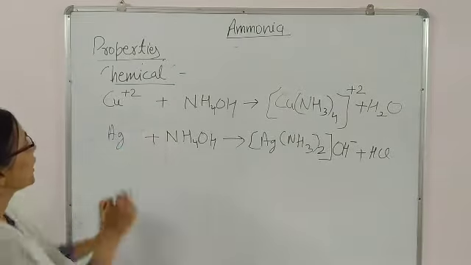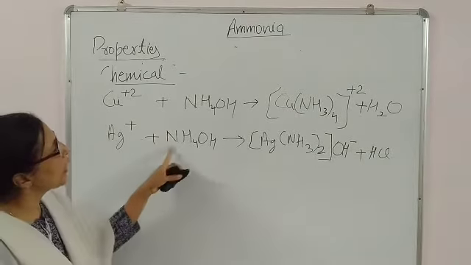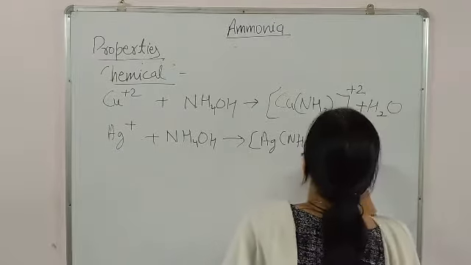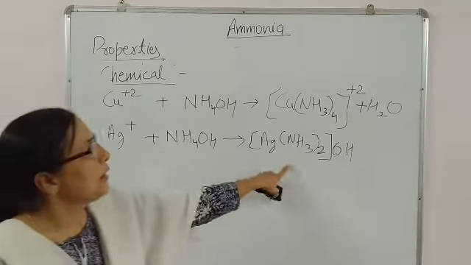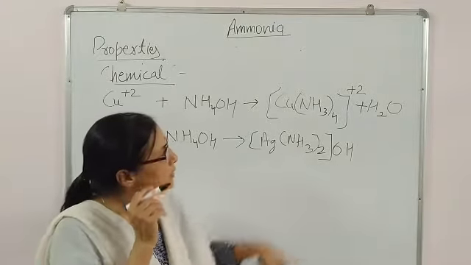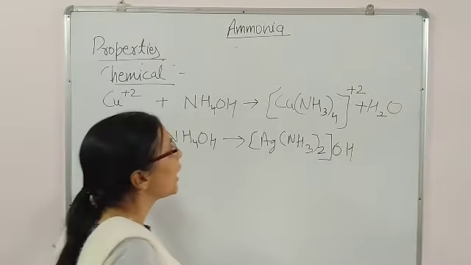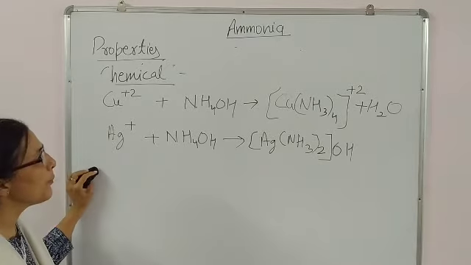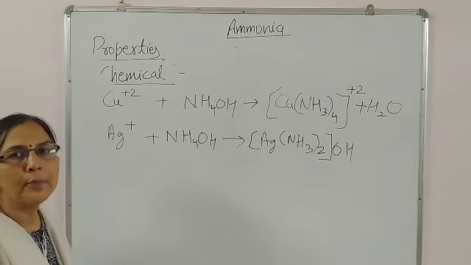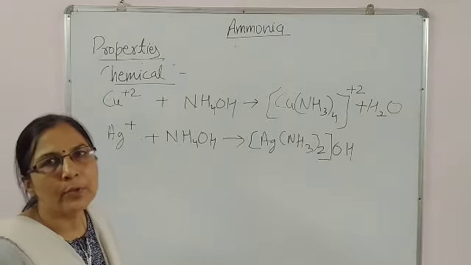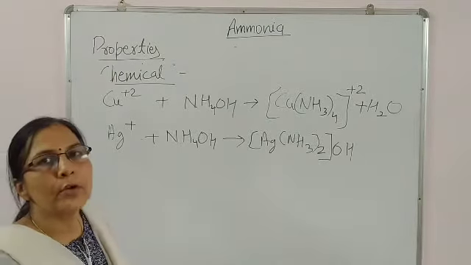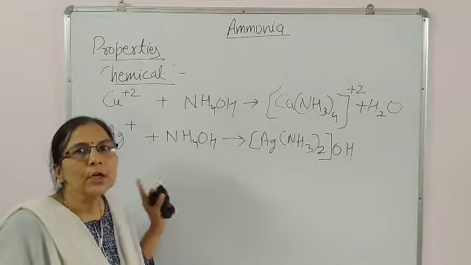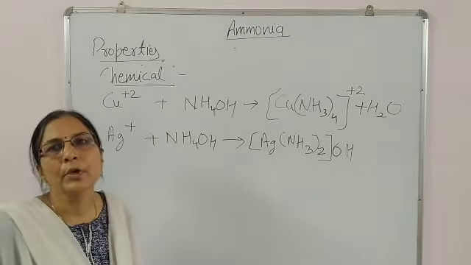Or you can say Ag plus 1 ion when treated with NH4OH, there is formation of this compound. Both are correct. Okay. Diamine silver hydroxide, tetraamine copper ion. So these are the IUPAC names you will read in coordination compounds. In such a manner, metal reacts with ammonia, or you can say ammonium hydroxide, and here you are getting deep blue coloration and here you are getting solution of AgCl in ammonium hydroxide.